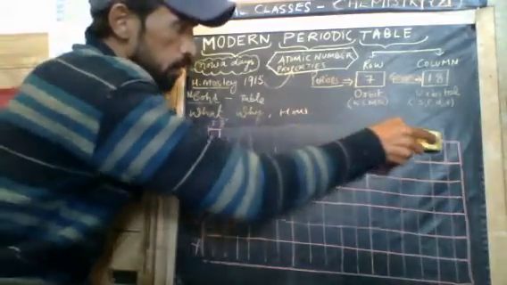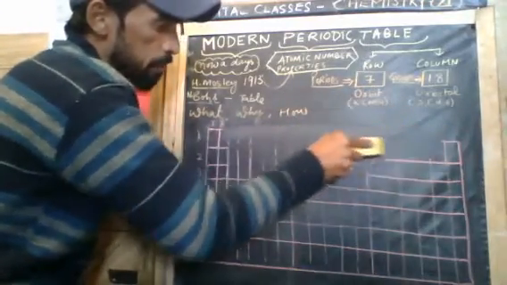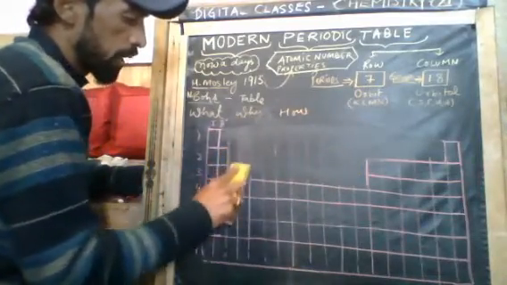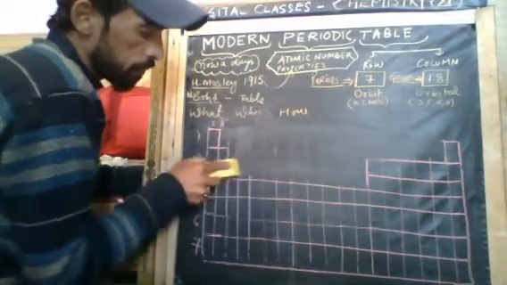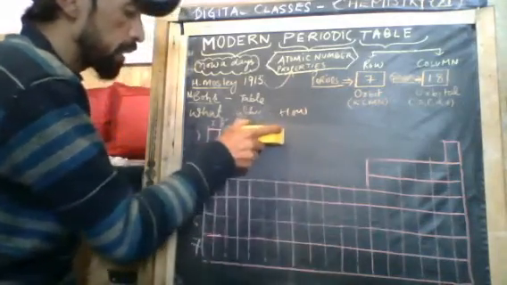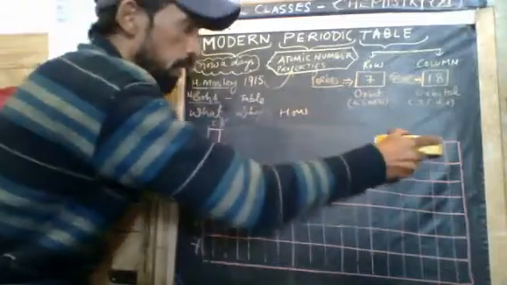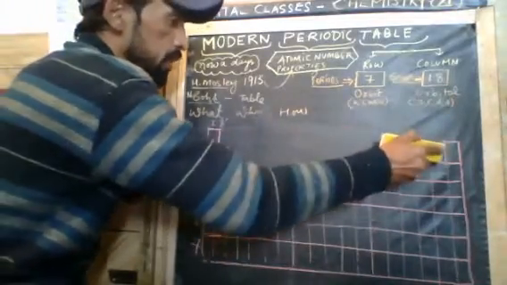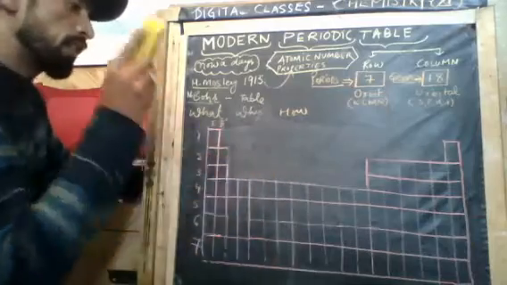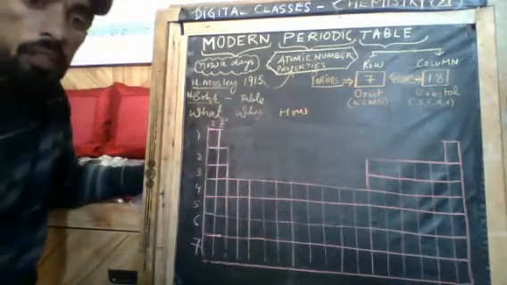Now everything else we are going to erase. You should use a pencil to draw this, because if you draw it with a pen or sketch, it is difficult to erase. So you need to erase this. I am going to explain why. This is a very simple way to draw a periodic table, and this is the basic shape of the periodic table. Now why I have erased this, I will explain.